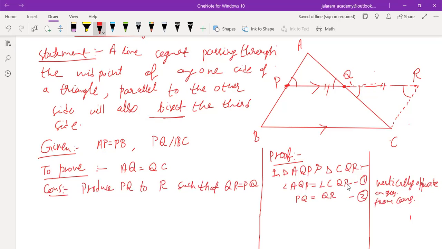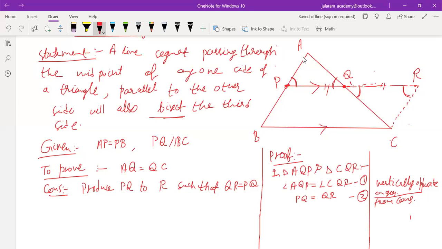Whenever there is an interruption in the proving, we have proved two properties only. Angle AQP equals angle CQR, vertically opposite angles. PQ equals QR from construction. But the third thing we are not able to find: the third angle. You are saying that angle APQ equals angle CRQ, but why?